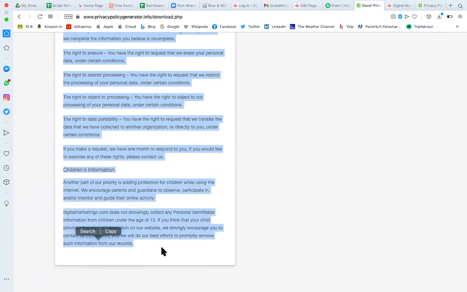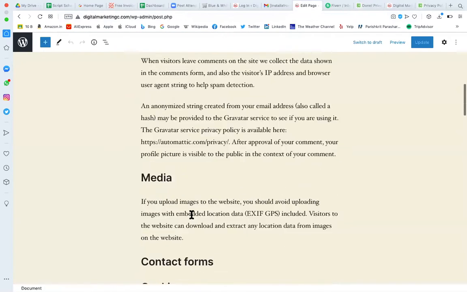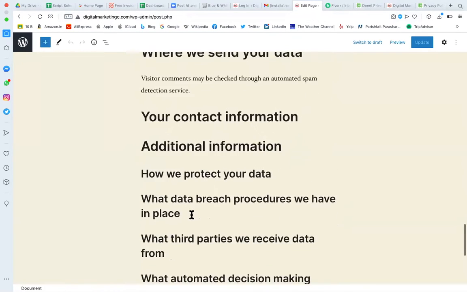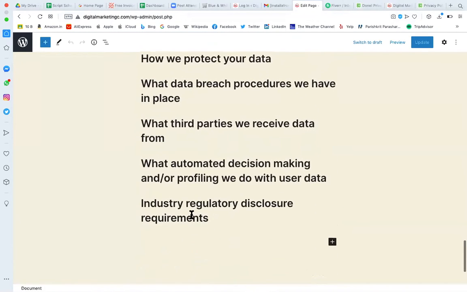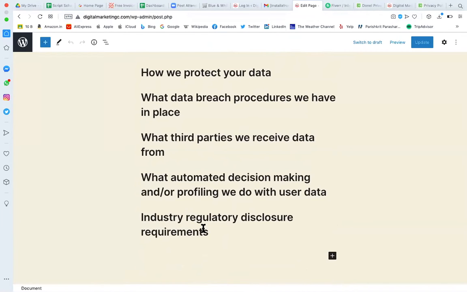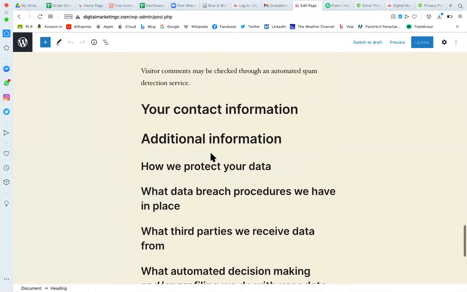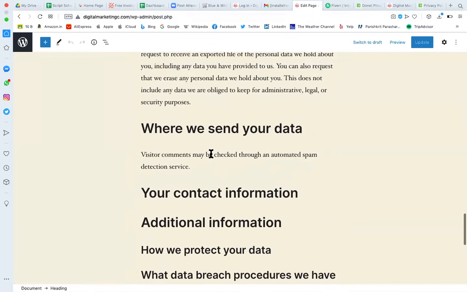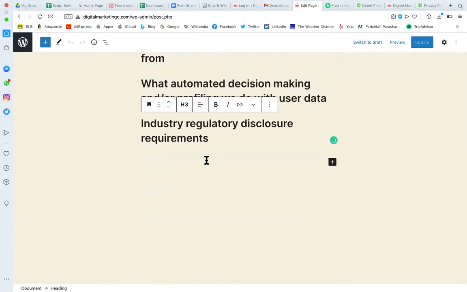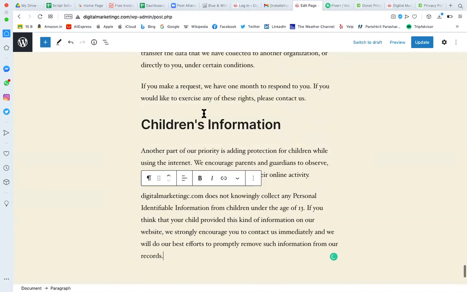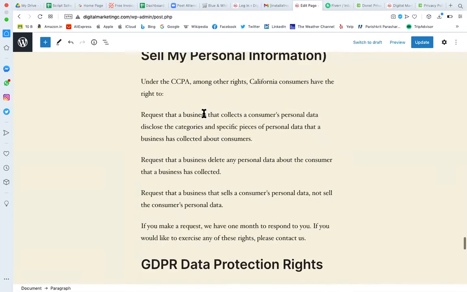Right, you can paste it, copy, and come back to your website, and you can go one by one. I'm not sure who has added all this content. I'm just adding it. Now you know how you can make it better.